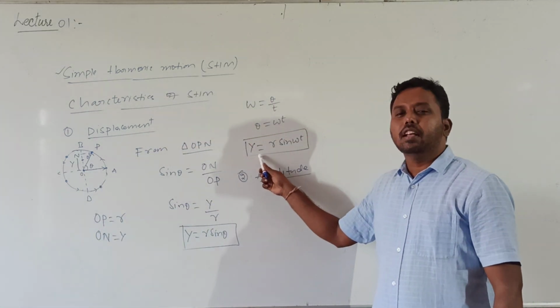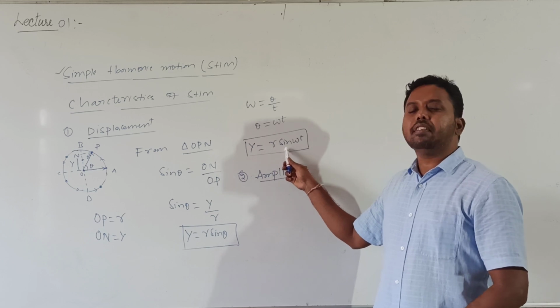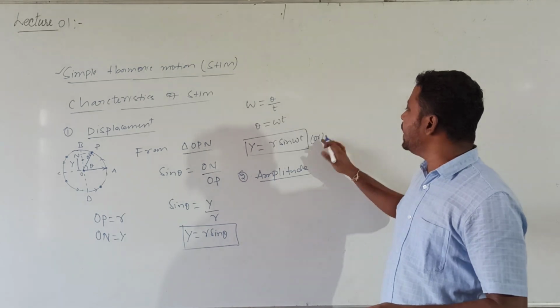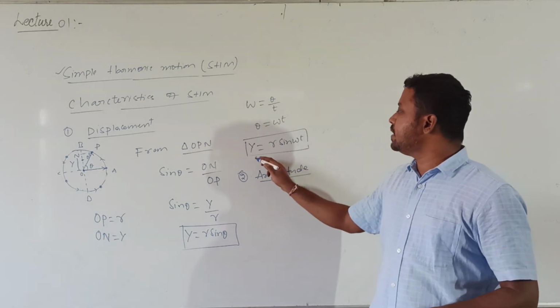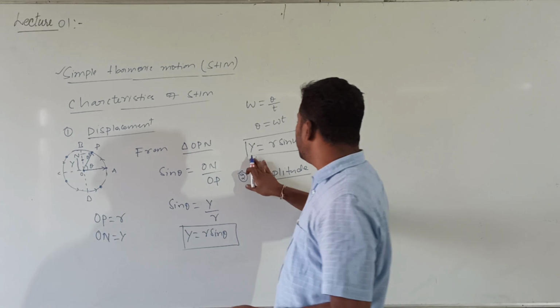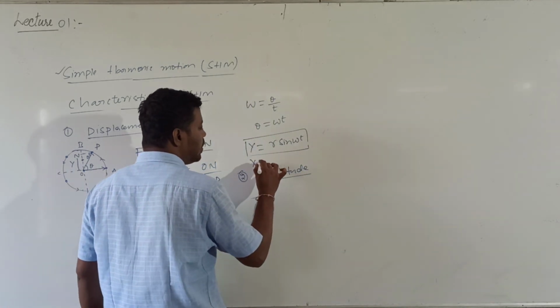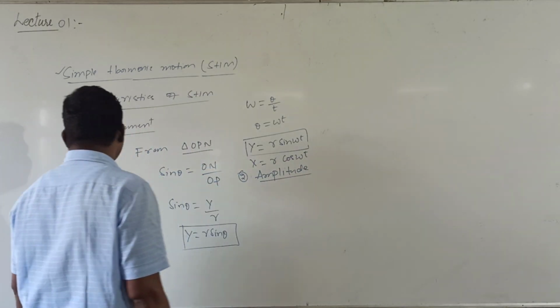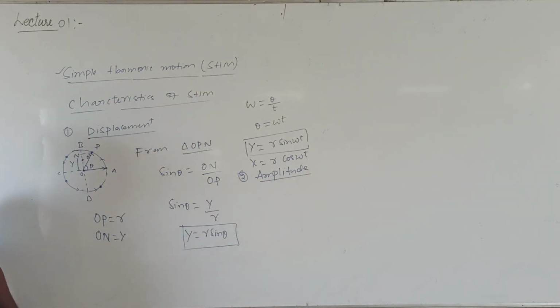But remember, it is not compulsory to always use the sine function. It may also be written with the cos function. I can also represent x is equal to r cos omega t.